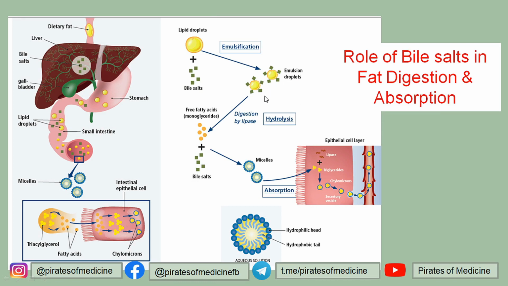These emulsion droplets are hydrolyzed by the lipase enzyme to form monoglycerides, and the bile salts again form micelles with the help of these monoglycerides. These micelles are absorbed from the intestinal mucosa very easily. Normally fats cannot be absorbed, but these micelles are able to get absorbed, and this is how they, in the form of chylomicrons, get into the portal venous system, and this is how fat is absorbed. So emulsification of fat will be disturbed if there are no bile acids. Understood? Let's go to the next one.